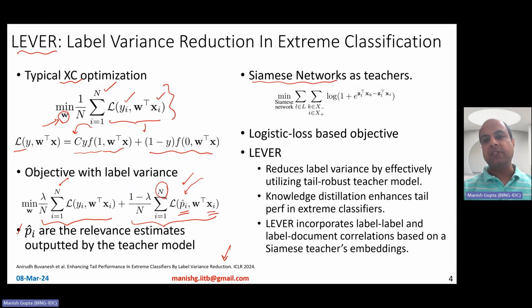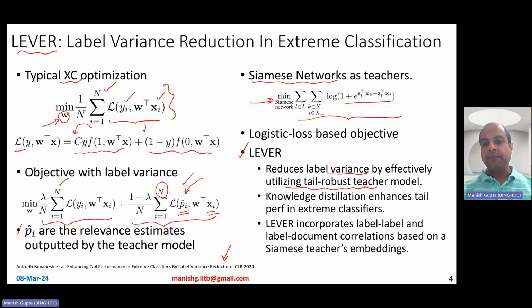And the loss function, basically, which is used to train the Siamese network, is essentially the log logistic loss, or logistic loss in that sense. Right? So in short, what does LEVER do? It reduces label variance by effectively utilizing a tail-robust teacher model. It has a teacher model, and from the teacher model you get the relevance estimates, and you augment that relevance-estimate-based data as part of the training data so as to train your